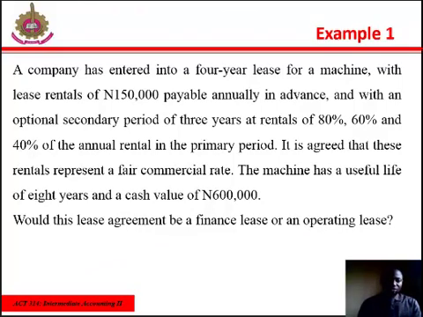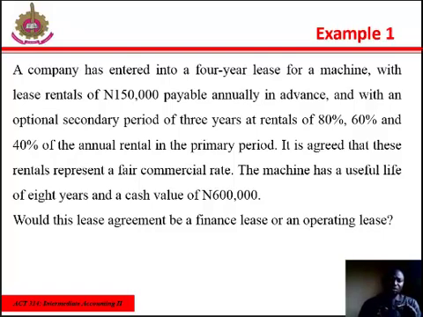Example 1. A company has entered into a 4-year lease for a machine with lease rentals of 150,000 naira payable annually in advance, and with an optional secondary period of 3 years at rentals of 80%, 60% and 40% of the annual rental in the primary period. It is agreed that these rentals represent a fair commercial rate. The machine has a useful life of 8 years and a cash value of 600,000 naira. Would this lease agreement be a finance lease or an operating lease?